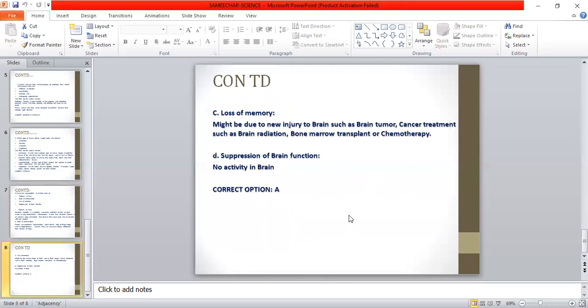Let us see option C, loss of memory. Loss of memory is mainly due to injury to the brain, such as brain tumor, cancer treatment like brain radiation, bone marrow transplant, chemotherapy. Hence, this answer is also wrong for this question. Option D, suppression of brain function. It means no activity in the brain. This answer is also not related to the question. The correct answer for this question is option A, that is cirrhosis of liver.